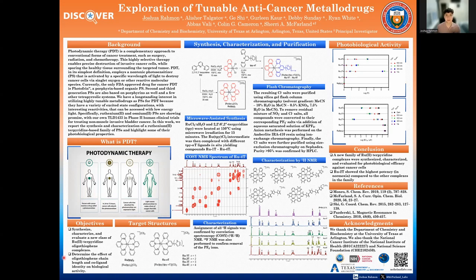There were two objectives going into this project. The first, to synthesize, characterize, and evaluate a new class of Ru(II) terpyridine oligothiophene complexes. The second, to determine the effect of oligothiophene chain length and coligand identity on biological activity. Here we have our two target structures.